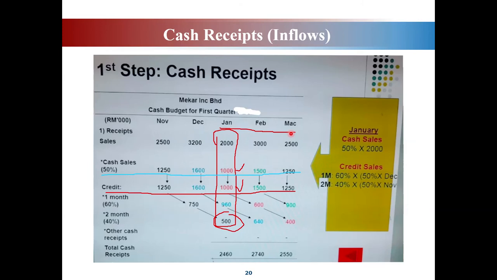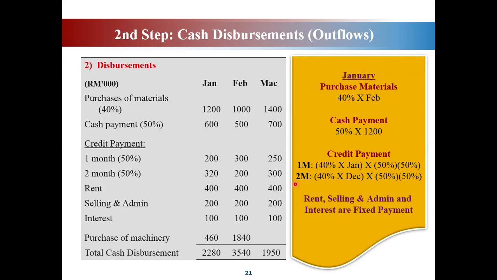Okay, so let's look at the cash disbursement. It is quite complicated, but you need to be careful. You always refer to the information given to you in order to construct the cash budget. For cash disbursement, the purchase of materials is 40%, and the cash payment is 50%. So how are we going to do this one? Let's look at the working.